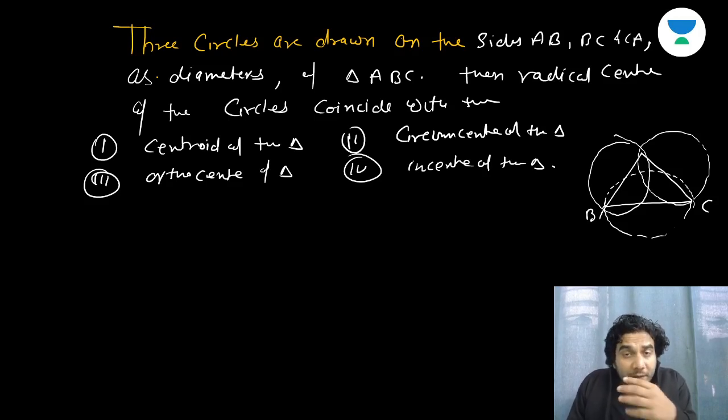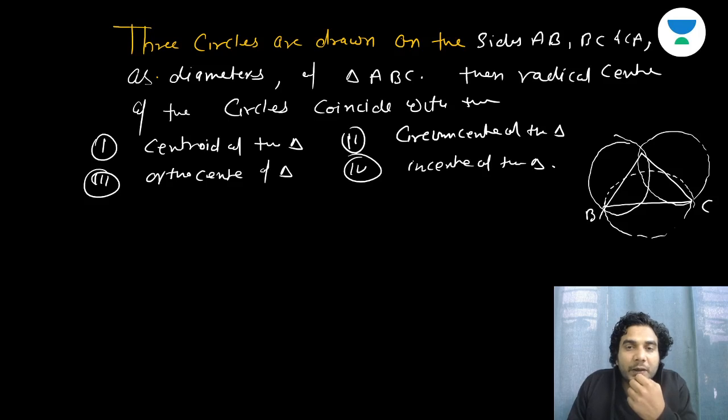You need to check whether the centroid lies on the medians, the circumcenter lies on the perpendicular bisectors of the sides, the orthocenter lies on the altitudes, and the incenter lies on the angle bisectors. So you need to check whether the radical axis becomes an angle bisector, or sorry, altitude or median. That is the main thing to check.